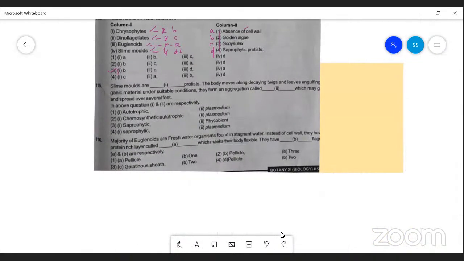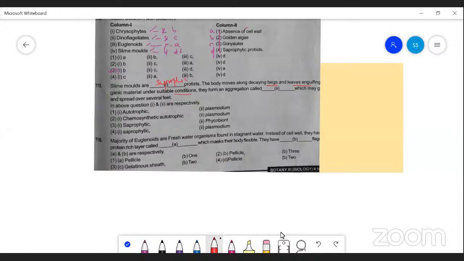Next is the question. Slime molds are saprophytic protista. All the slime molds are saprophytic protista. The body moves along with the decaying twigs and leaves, engulfing organic material under suitable conditions.